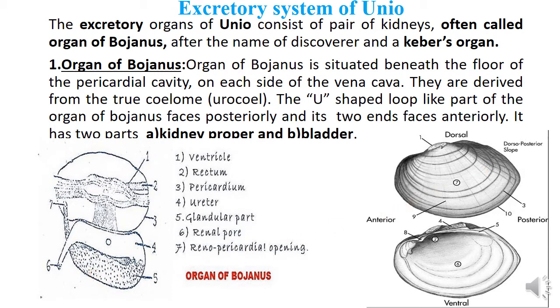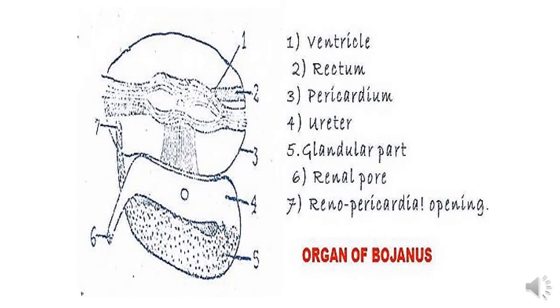So now we will study the various parts of the excretory system of Unio. The excretory system or kidney of Unio is also known as the organ of Bojanus. Now, why is it called the organ of Bojanus? It is because the excretory system was first discovered by a discoverer named Bojanus. So the kidney, or the excretory organ of Unio, has been named the organ of Bojanus.